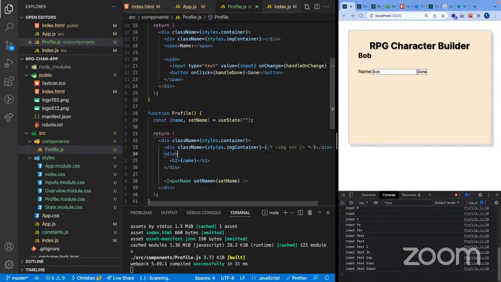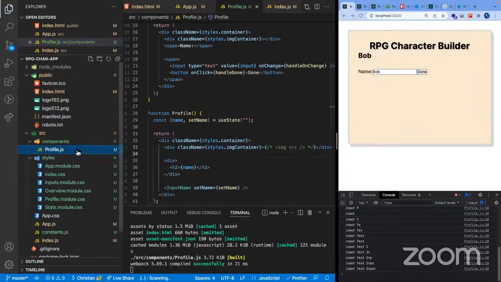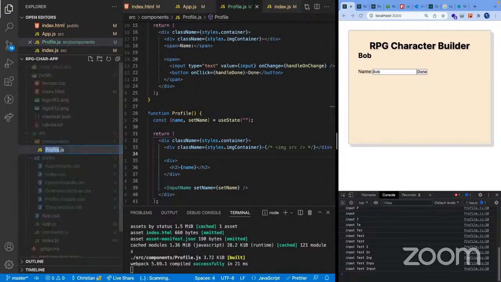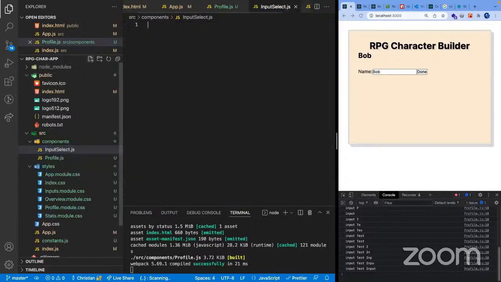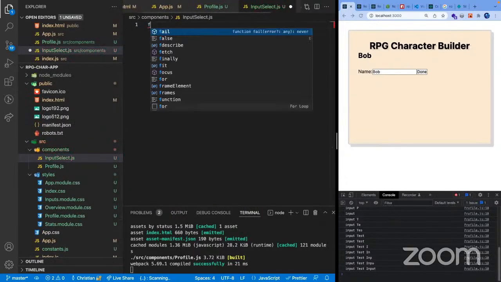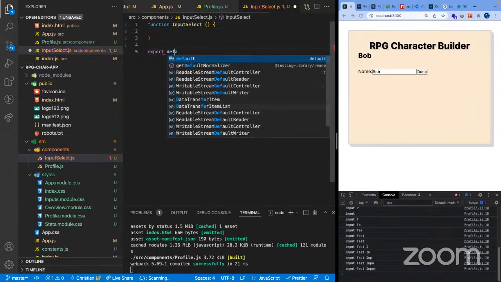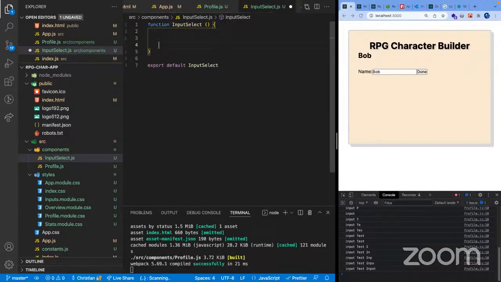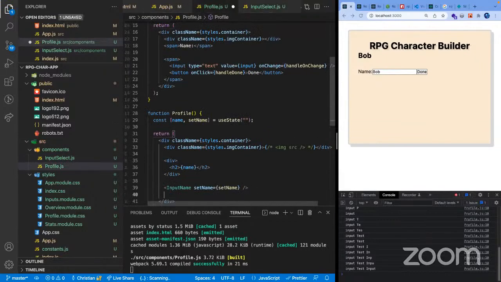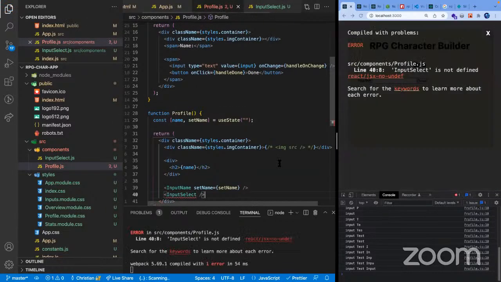But right now, let's comment that out. We don't have the image yet. Let's start to create a component for our dropdown. So let's do input select.js. And then we're going to create another function for that. Let's say input select, and export default for input select. And then we're going to return another div. Let's just say select for now, just so we can see our stuff. Import that.